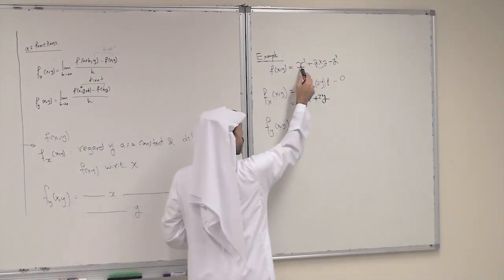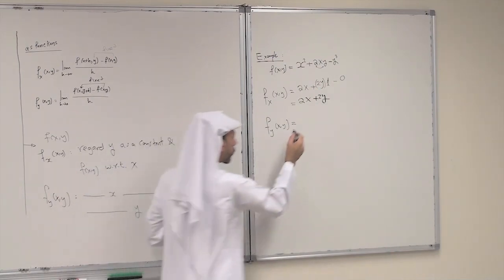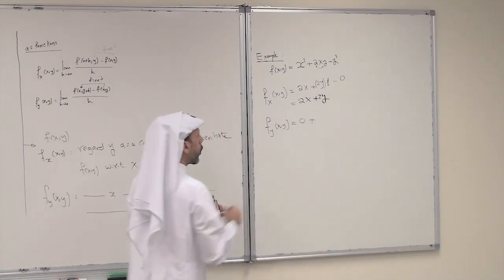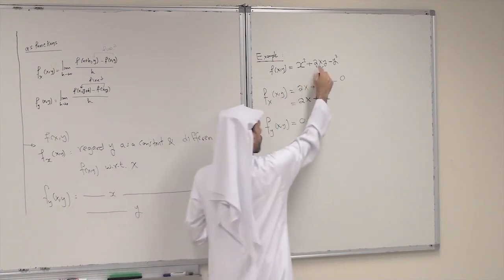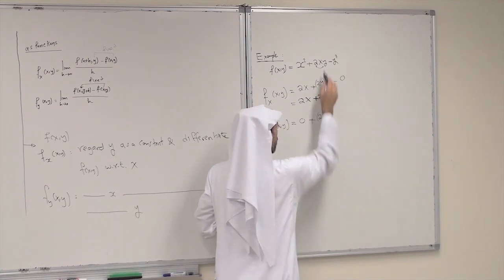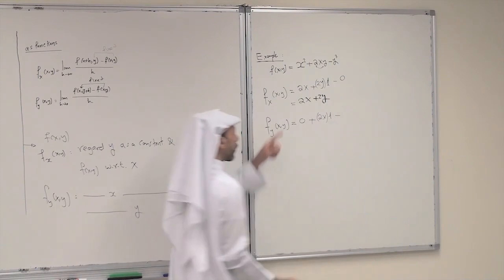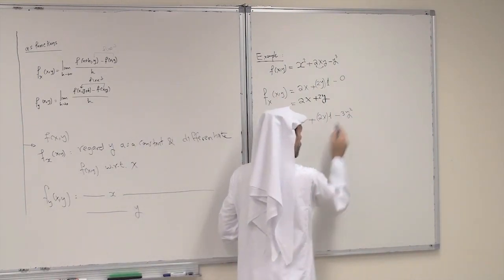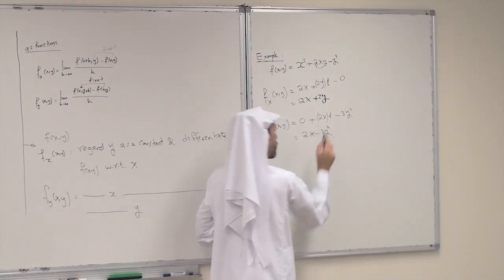The derivative of x squared with respect to y is 0, since x squared is constant with respect to y, plus the derivative of 2xy with respect to y. y is the variable, x is constant, so I keep 2x as a constant, and the derivative of y with respect to y is just 1. Minus the derivative of y cubed with respect to y, which is 3y squared. So this is 2x minus 3y squared.